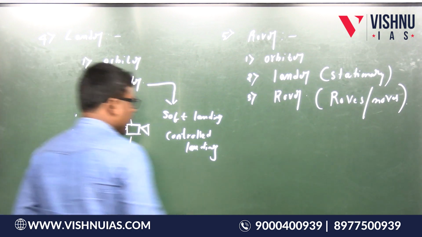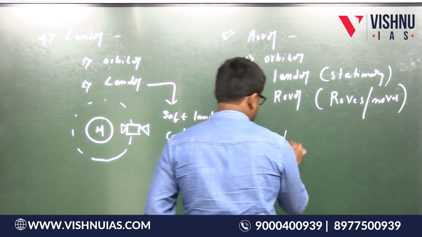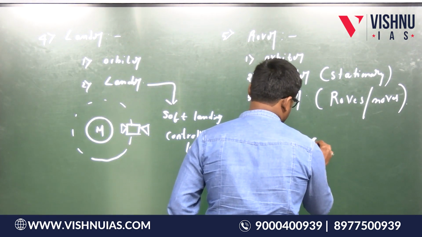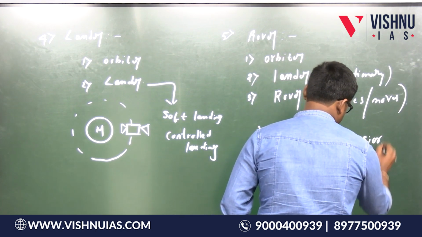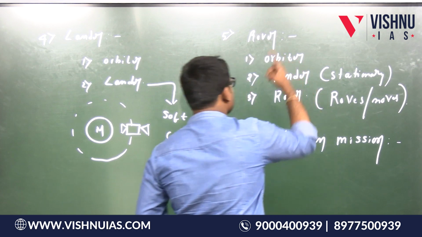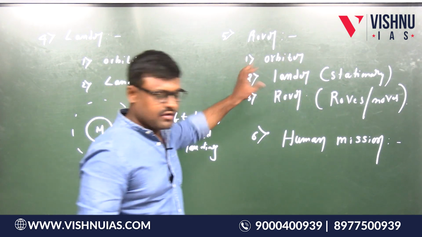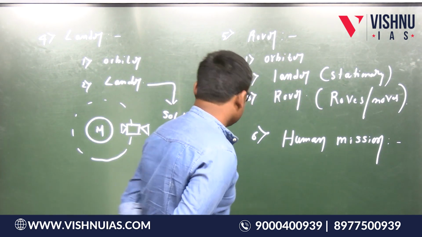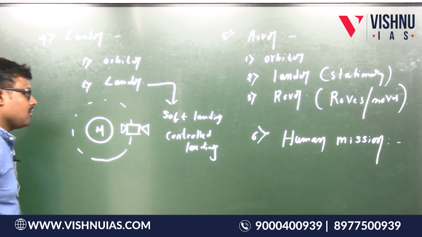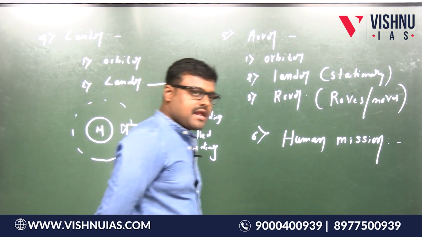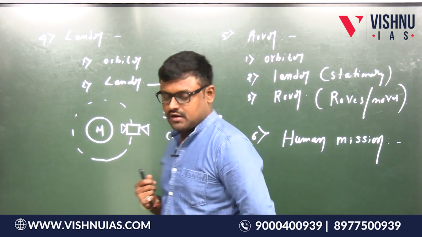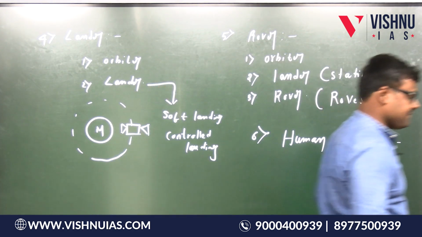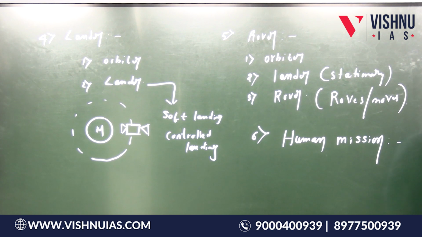So next is human mission. What is the example of this one? Chandrayaan 3. Next is human mission. Human mission means taking astronauts onto the surface of the moon. Please write down that one: taking astronauts onto the surface of the moon.